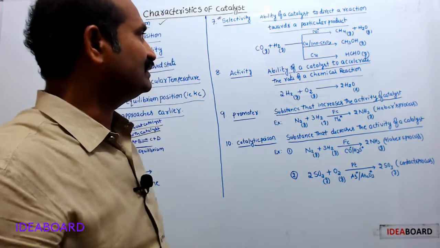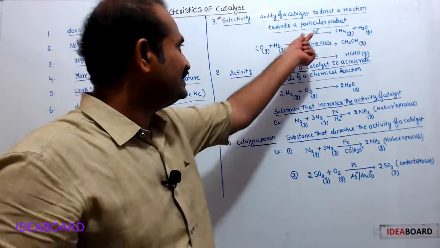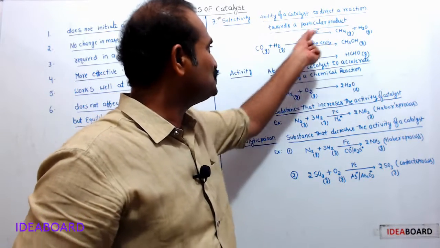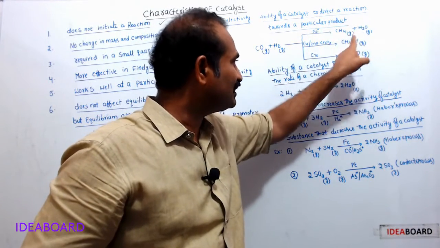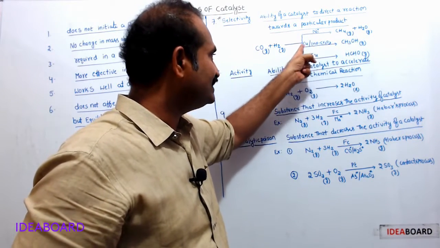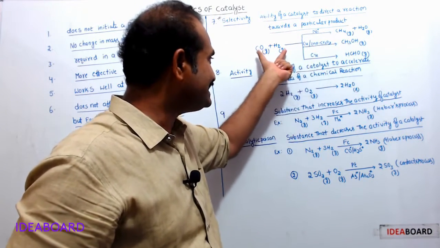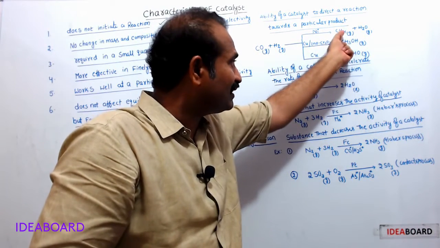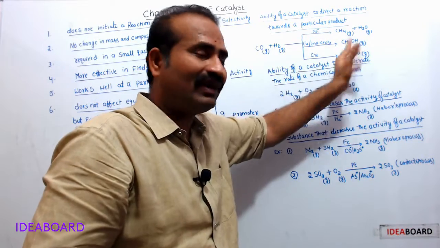Here, this nickel leads these reactants towards methane and water, but not towards methyl alcohol and formaldehyde. In this case, the second catalyst leads these reactants towards methyl alcohol only, but not towards methane and formaldehyde.